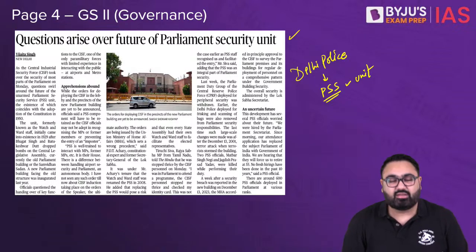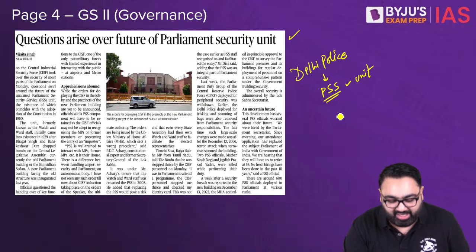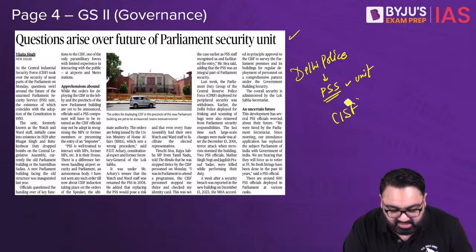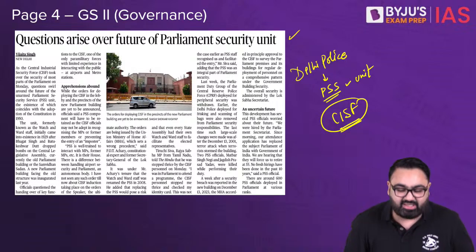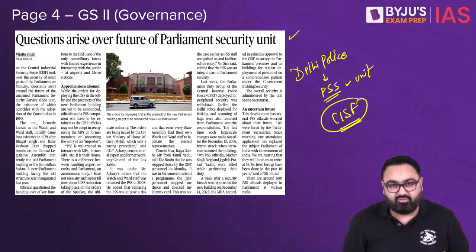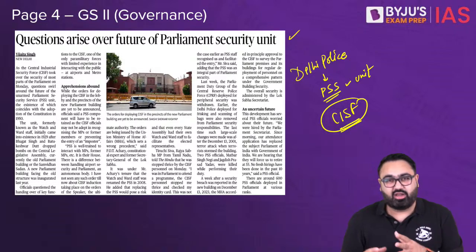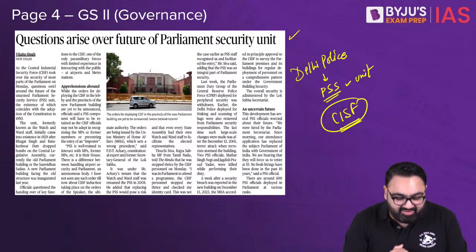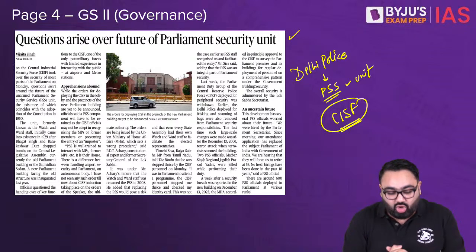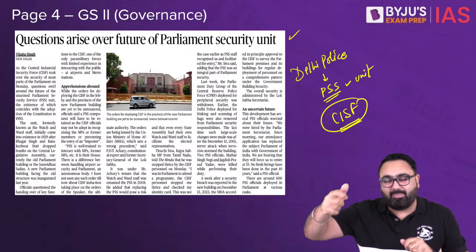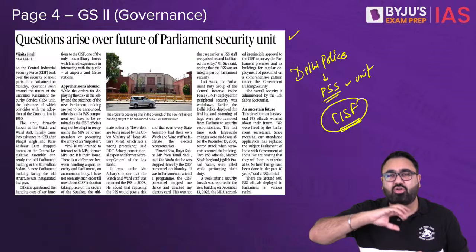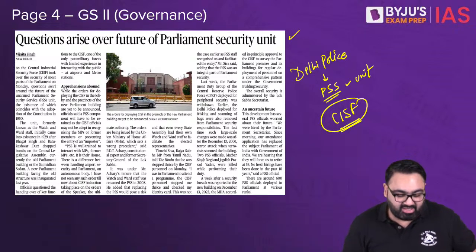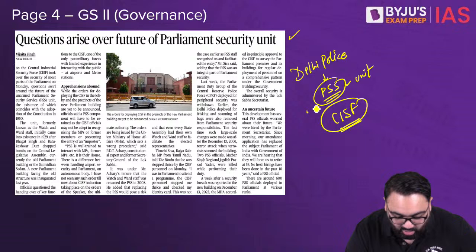After the recent attack, it was thought that maybe they are not enough, and thus Parliament security has been handed over to CISF. CISF, as you know, is the government agency responsible for securing our airports and our important installations such as nuclear installations. So CISF has now been given the responsibility to look into the Parliament security. Now the handover is happening, but when you hand over something like this, there's a lot of confusion, especially amongst the staff of Parliament Security Service.